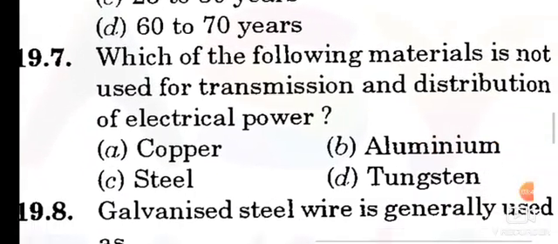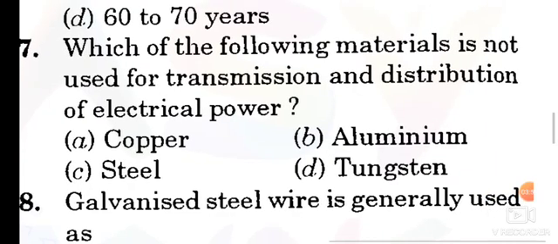Question number 7. Which of the following materials is not used, note this point, is not used for transmission and distribution of electrical power? Option D is the correct answer: tungsten, because copper, aluminum and steel